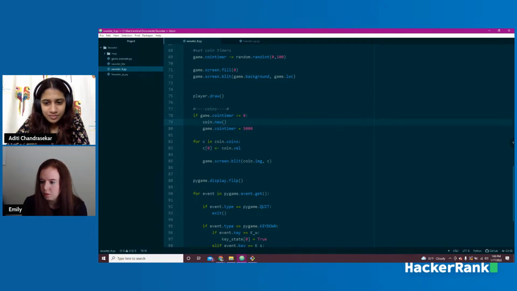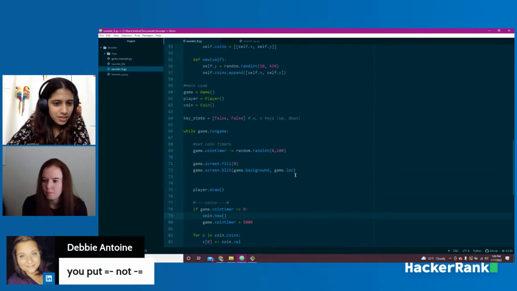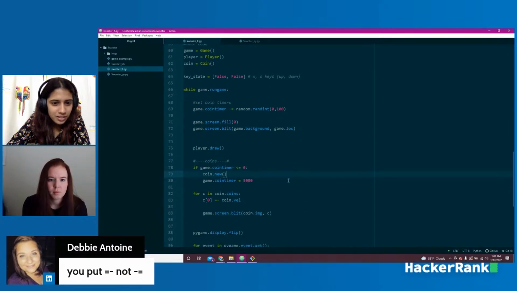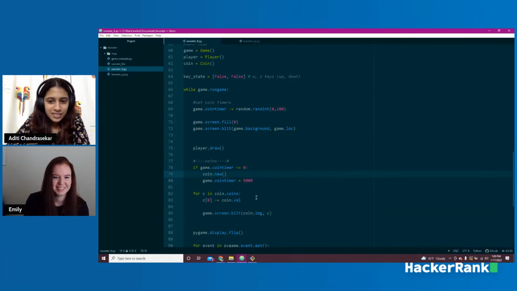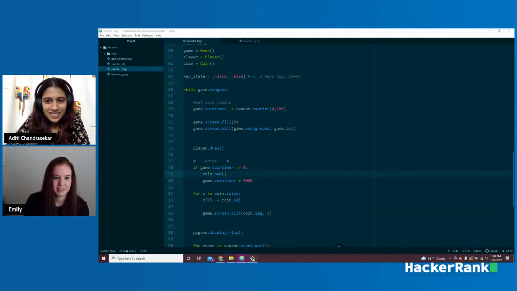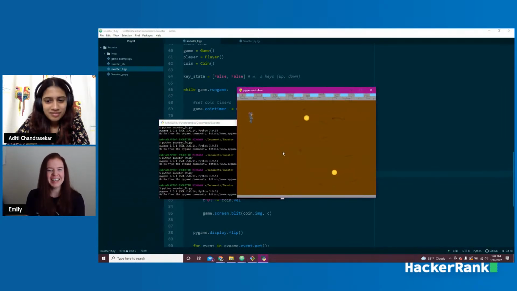Velocity, image. Oh, we have an insight from Debbie who says you put equal to minus, not minus equal to. Maybe that's... Thank you. Thank you, Debbie. Yep, that does it. Perfect.